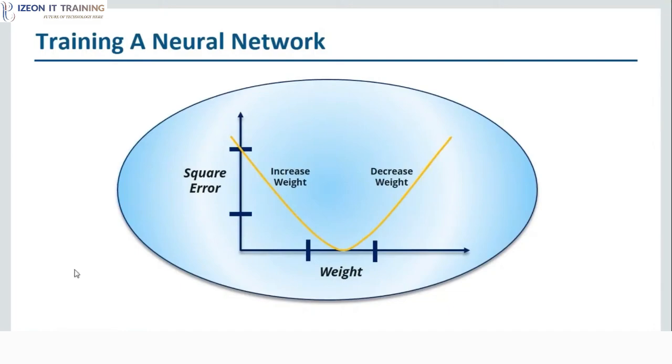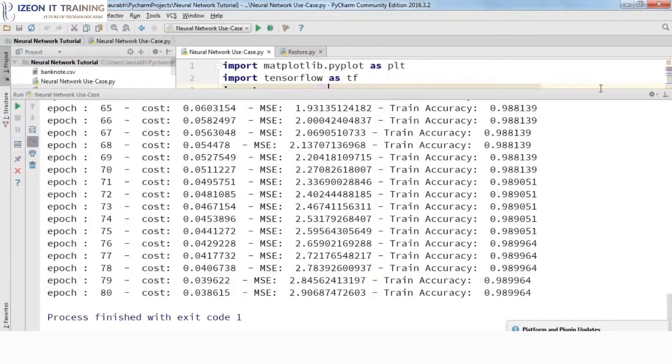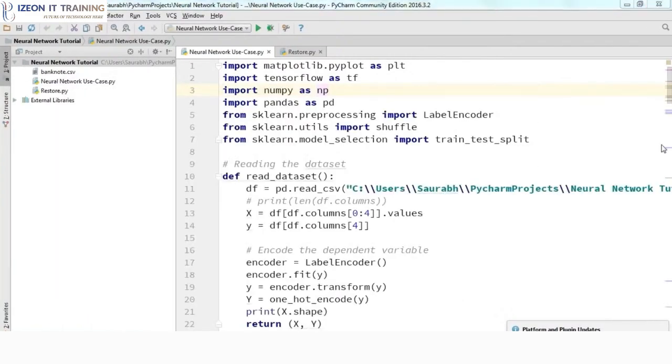Fine, so we'll move forward, and now is the correct time to understand how to implement the use case that I was talking about in the beginning, that is, how to determine whether a note is fake or real. So for that, I'll open my PyCharm. This is my PyCharm again, guys. Let me just close this. All right. So this is the code that I've written in order to implement the use case.